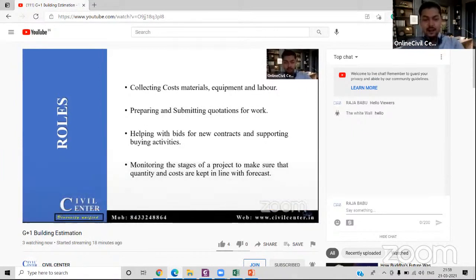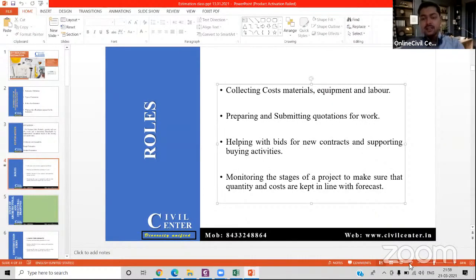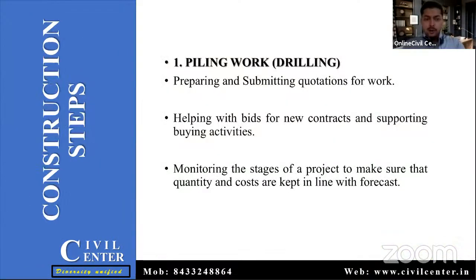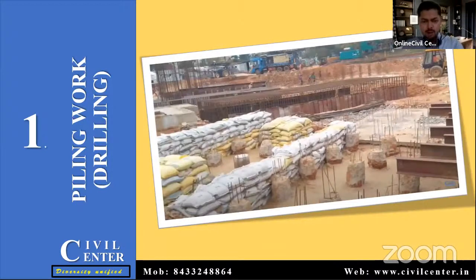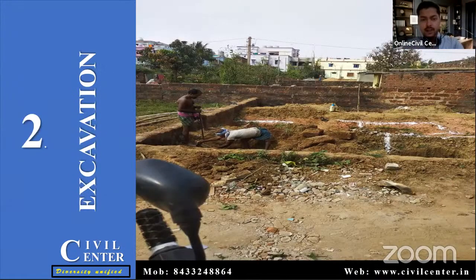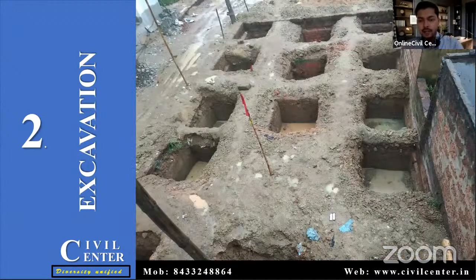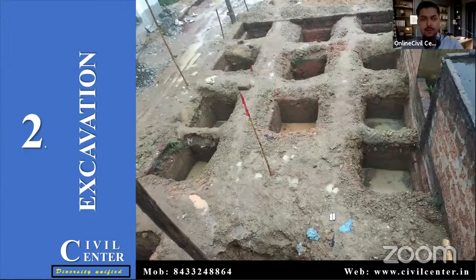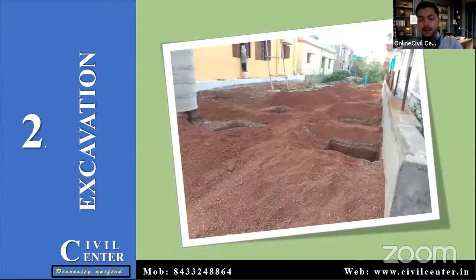Okay, now we are going to discuss the various construction steps. First we have to do the piling work, but before this piling work, we have to do the leveling of the ground. So in this project we have to do the excavation work, and here we are excavating the land for the foundation work. You can see for the footings we have already excavated the land. This was our land from one side and this was from a different side, so we have taken pics of two different sides.